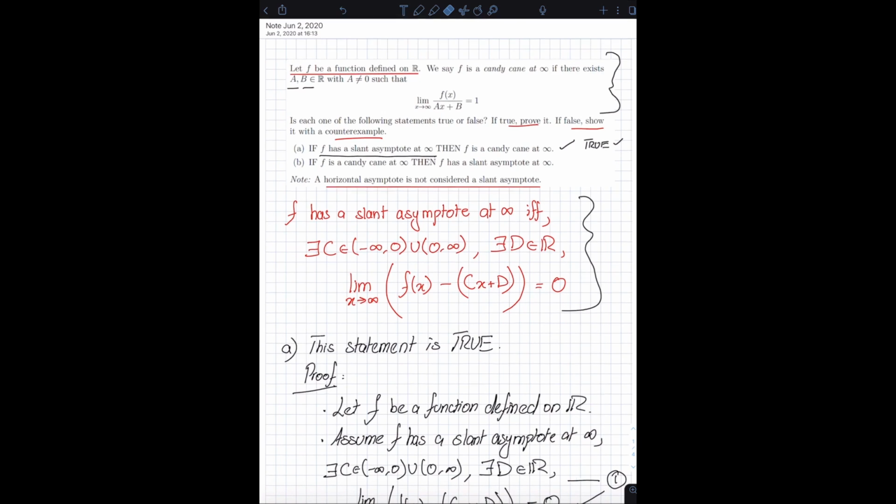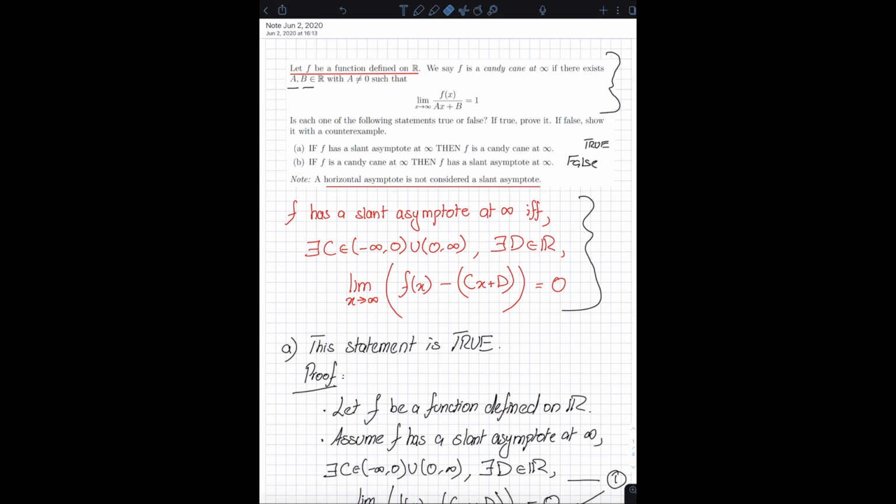I'm going to leave part B to you. I'm going to just give you a spoiler. Part B is false. The theorem does not work the other way around. If f is a candy cane at infinity, which is what we're assuming over here, then there exists a function f such that f is a candy cane at infinity, but f does not have a slant asymptote at infinity. I'm not going to give you the counterexample in this video. Instead, I'm going to ask you to see if you can come up with a counterexample on your own and prove that the counterexample actually works.